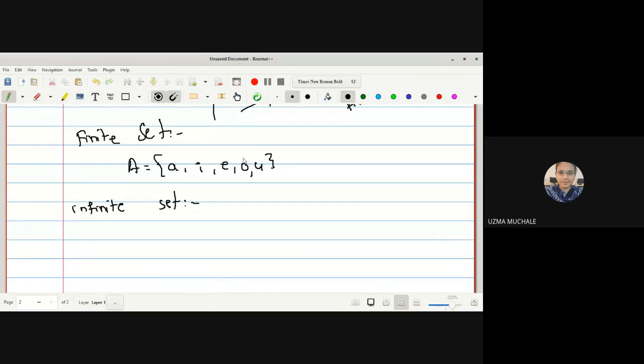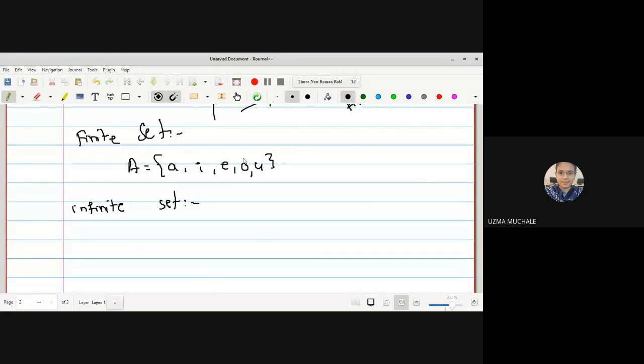Just like we can say the number of students in the MSc first year, the process of counting is going to end. Or, if we were in a physical lecture, we could give the example of the number of benches in the classroom, or the number of classrooms in our whole School of Computational Sciences, or the number of teachers in the department of mathematics, or any set where the process of counting is going to end.